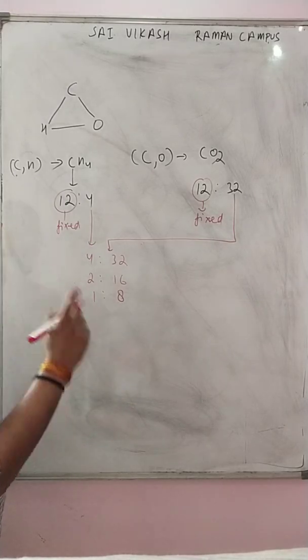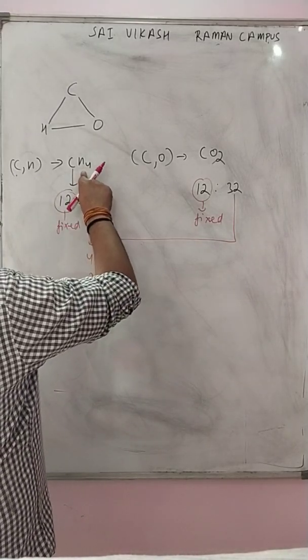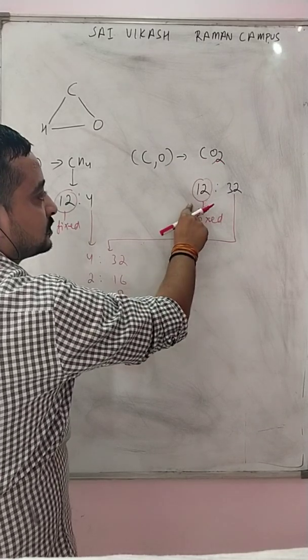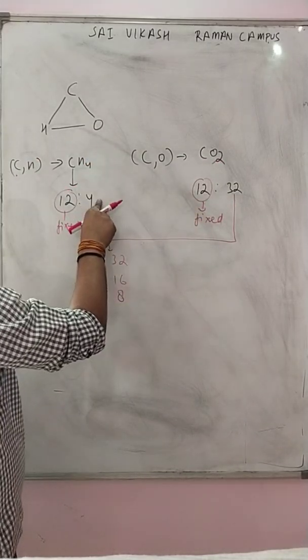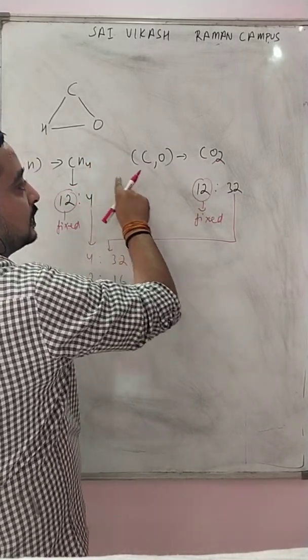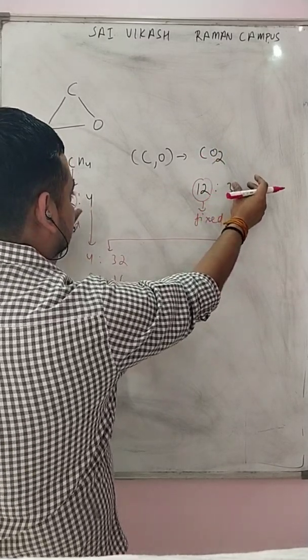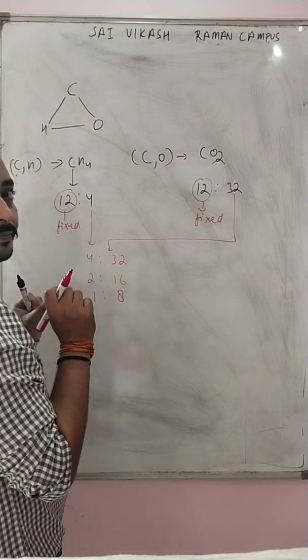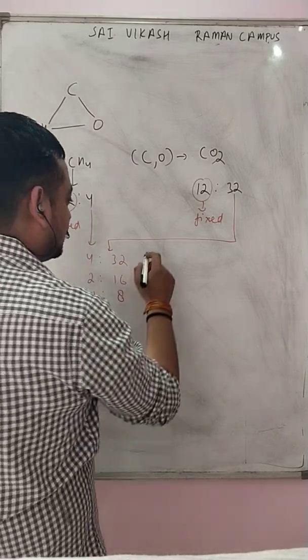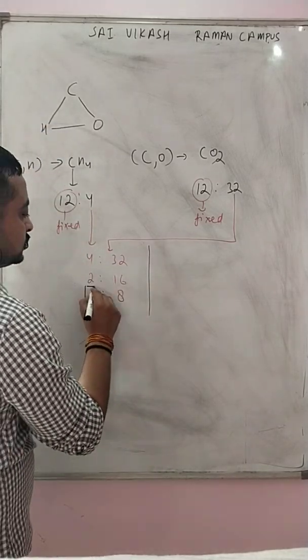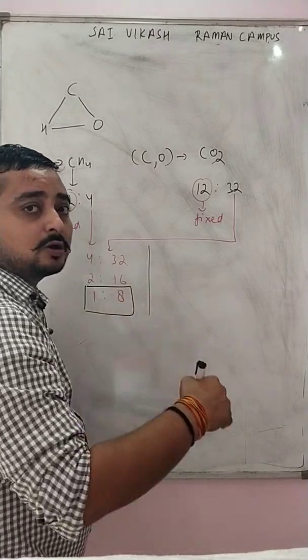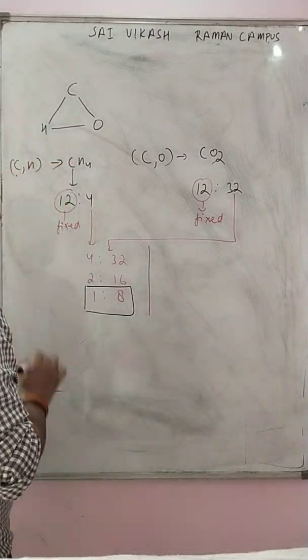Let us assume that carbon is fixed. Here carbon is also fixed. Hydrogen has a ratio of 4 in this molecule, and here oxygen has a ratio of 32 in this molecule. Just extract it out, 4:32. Now this ratio should be similar or in multiple times.